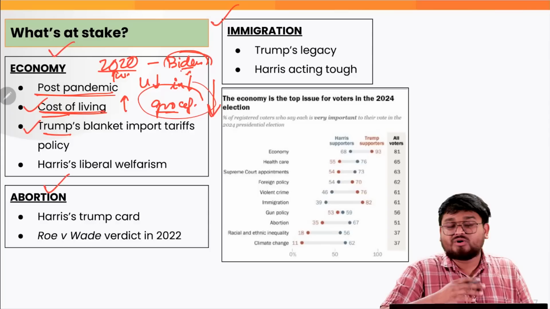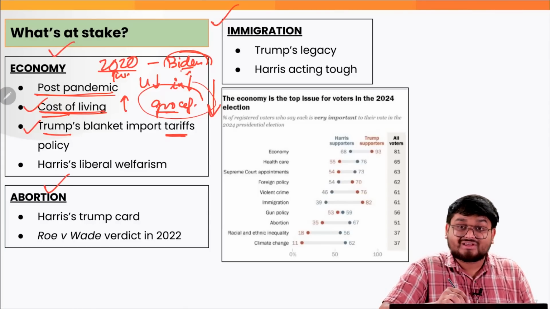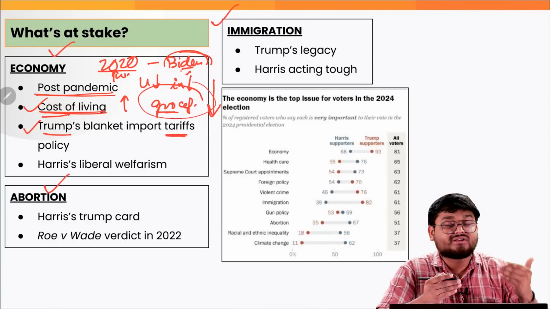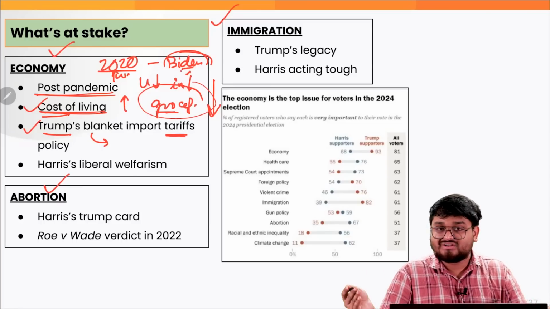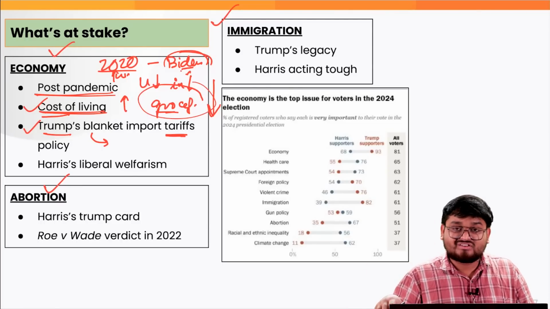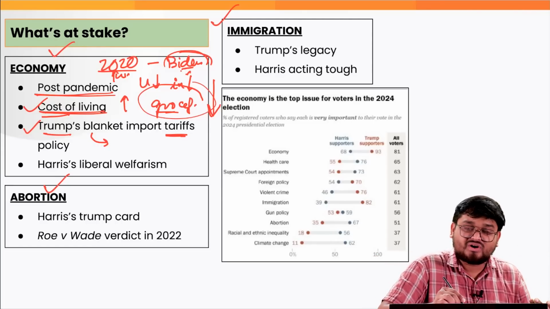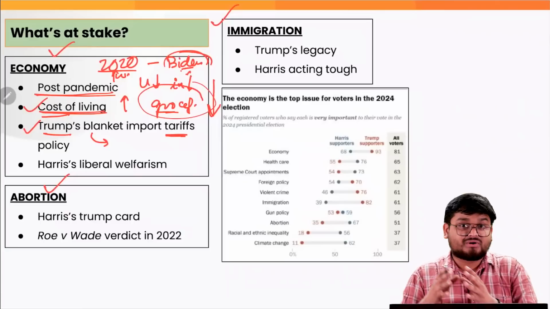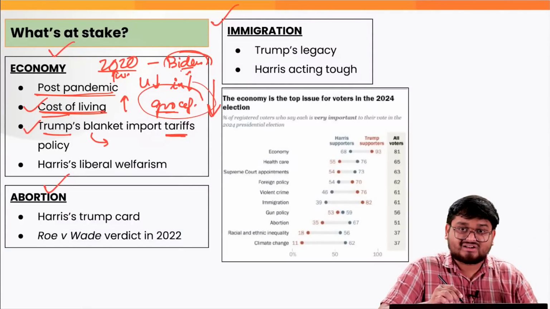Next, we all know about Donald Trump's various policies on tariffs, import tariffs, and how over a period of time he wants to make America great again by bringing back to the US all the jobs that were outsourced in the 1990s and 2000s to countries such as Asian nations and Latin American nations. So he definitely wants to increase the tariffs, the protectionism that was prevalent during his earlier stint as president.